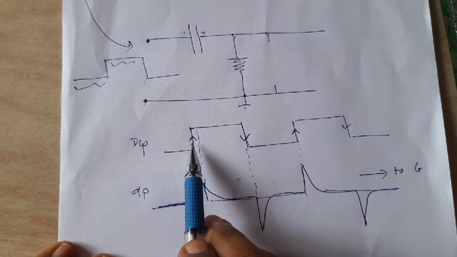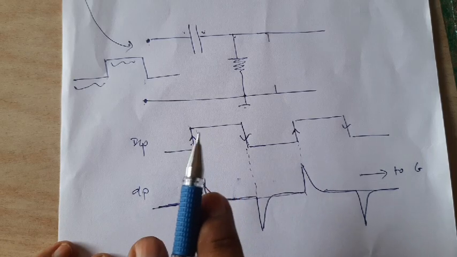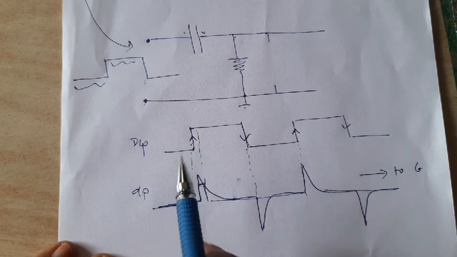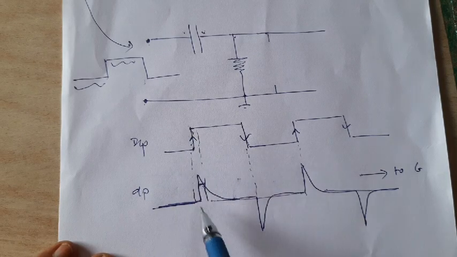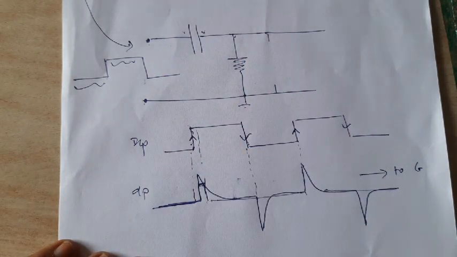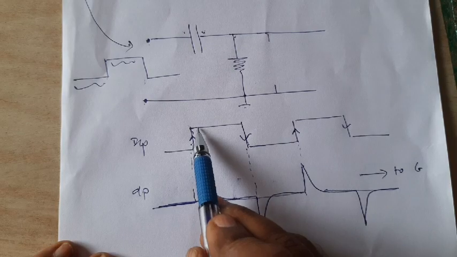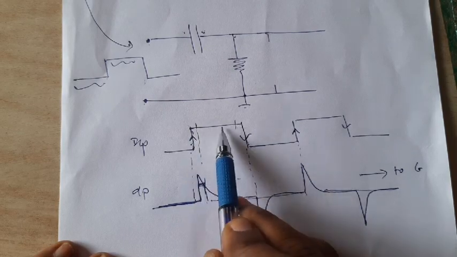Now remember that it is not an instant, it should be a certain interval. But this instant can be converted into a narrow interval, a very small interval, with the help of this circuit. Correct? With the help of this circuit. But as it is very small, it can be treated as a trigger on an edge, only on edge, not level. Right?